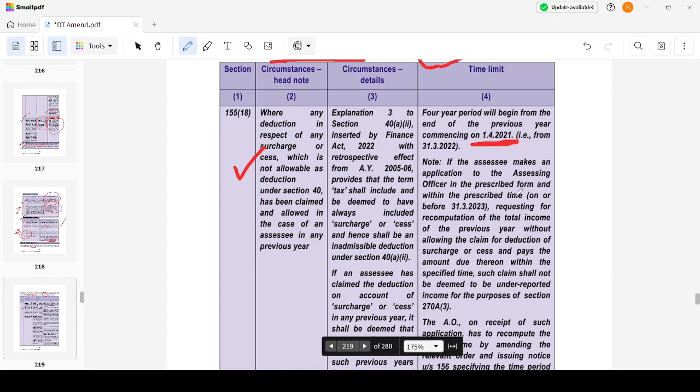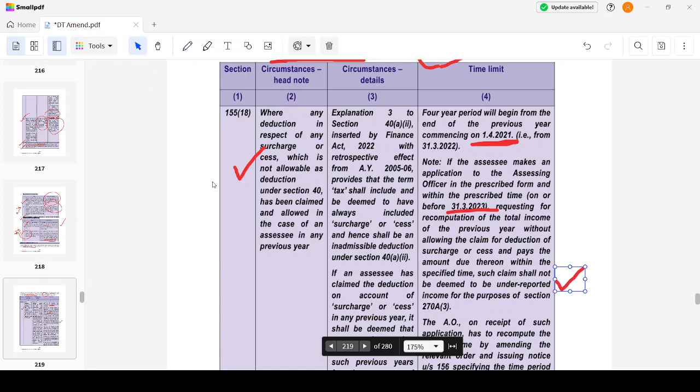If the assessee makes an application in the prescribed form within the prescribed time, on or before 31st March 2023, requesting recomputation of total income without allowing the claim, and pays the amount due thereon within the specified time, such claim shall not be deemed to be underreported income.